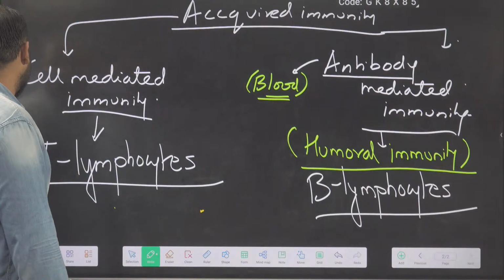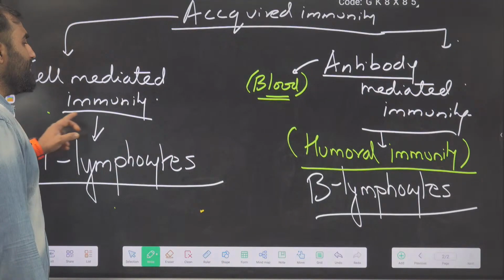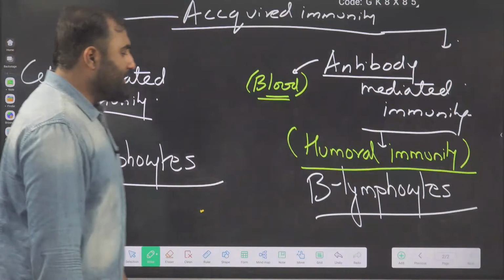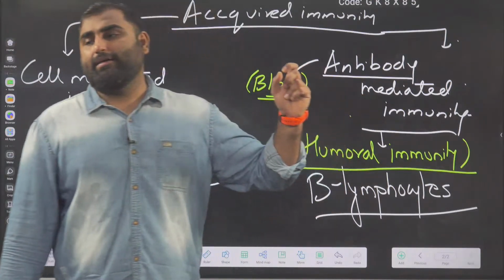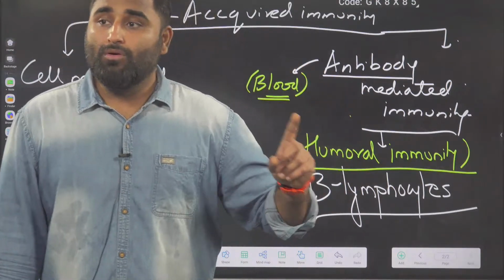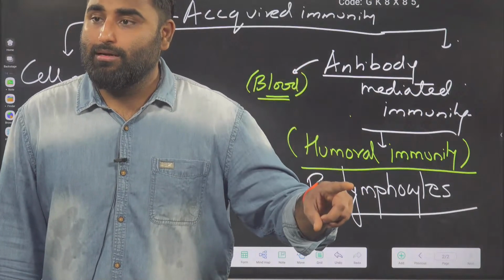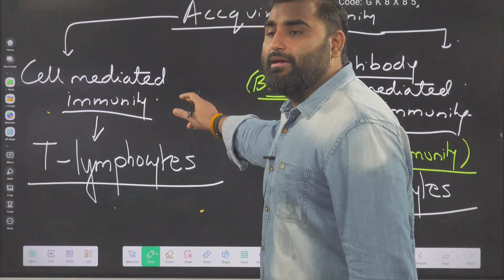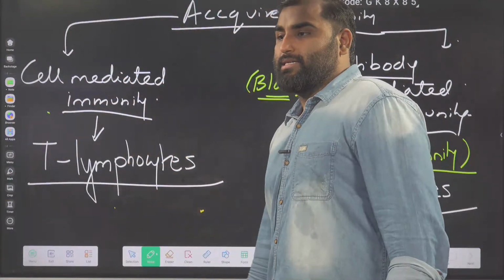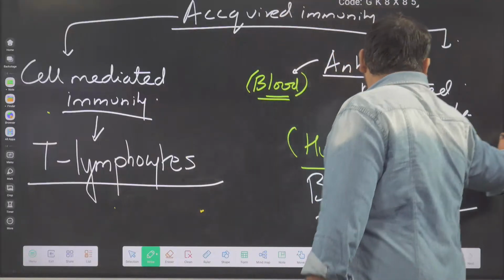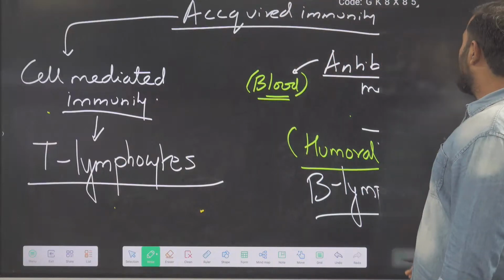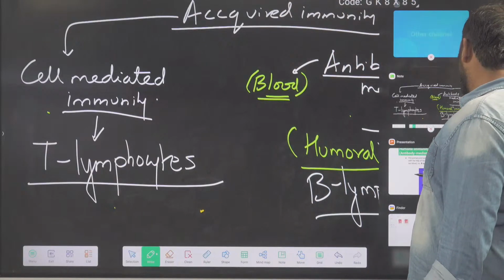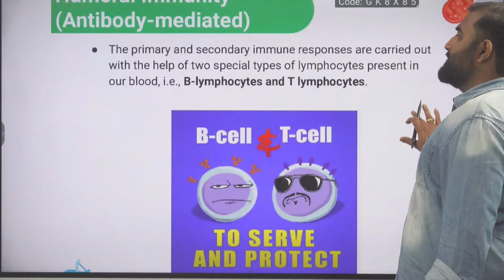So, cell-mediated and antibody-mediated immunity. Antibody-mediated immunity will give you antibody production, and cell-mediated immunity will help you via T lymphocytes. Are we clear with this? So going to the slides again, here, read.